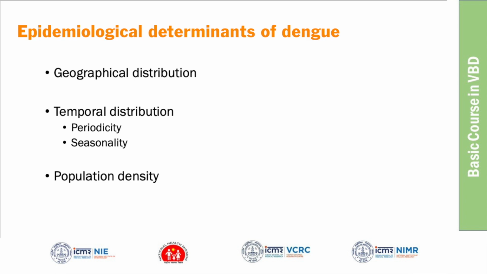And then coming to the overall period distribution, we will discuss how dengue is distributed in terms of time, temporal distribution. We will discuss the periodicity and seasonality, and then the role of population density.